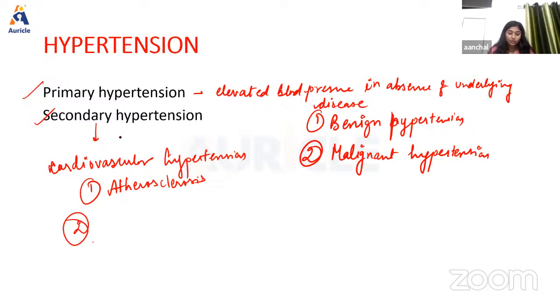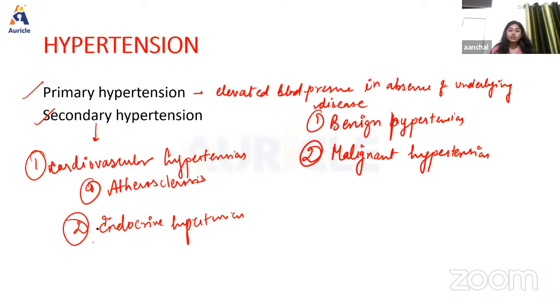Okay. Another thing we have is endocrine hypertension. So endocrine hypertension is basically developed because of hyperactivity of some endocrine gland. Okay, maybe due to hypersecretion of aldosterone, or due to hypersecretion of catecholamine from adrenal medulla.